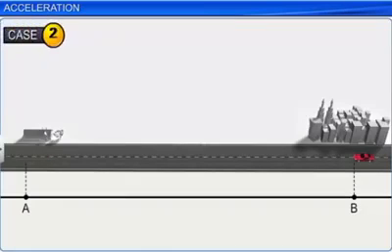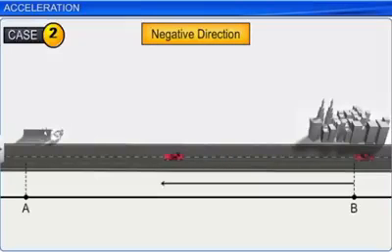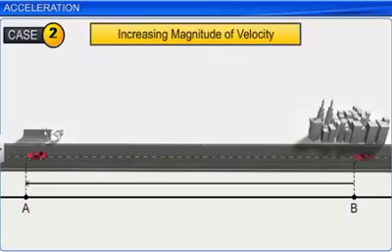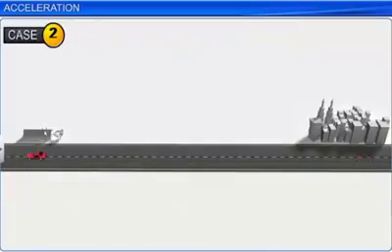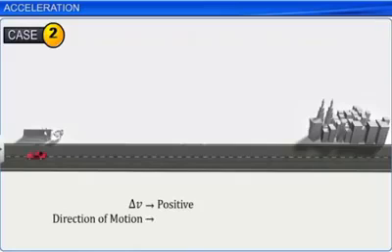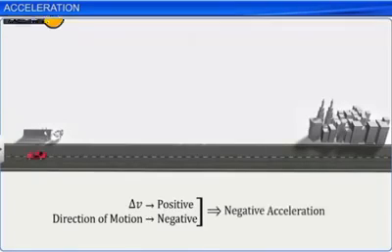Case 2. In this case, the car is moving in a negative direction, that is, from B to A, with an increase in the magnitude of velocity. Here, delta v is positive and direction of motion is negative. Since the product of a positive and a negative value is negative, the acceleration in this case is also negative. To decide whether acceleration is positive